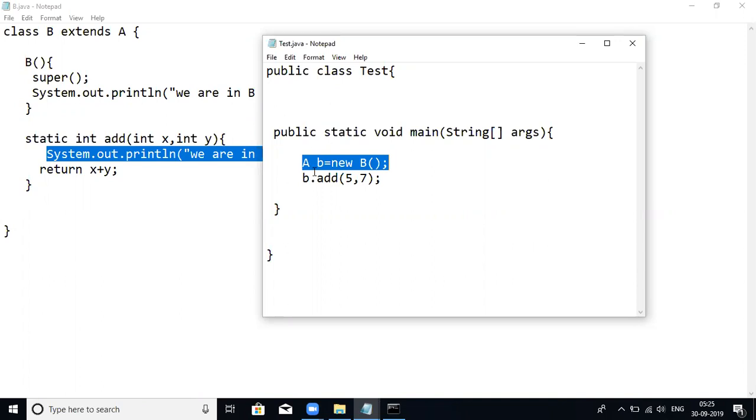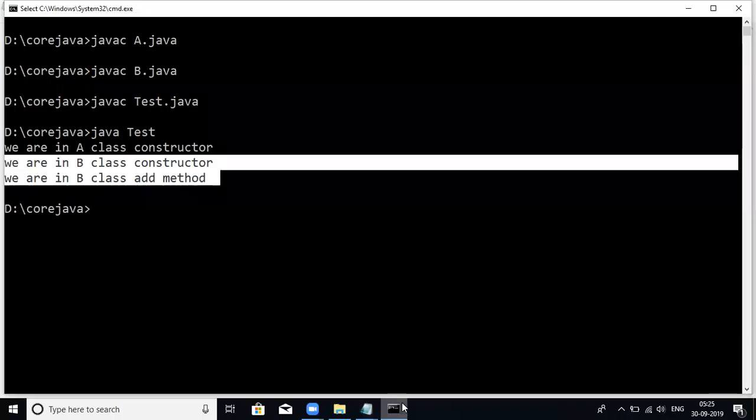Can I keep B here, or do I need to use A? Is it mandatory? Can I use B for the variable type? Yes, sir, that is not a problem. Don't think it has to be in such a way. Now, let me compile.